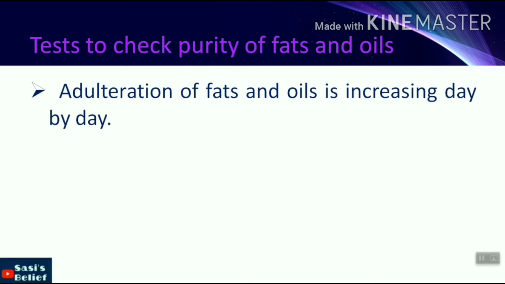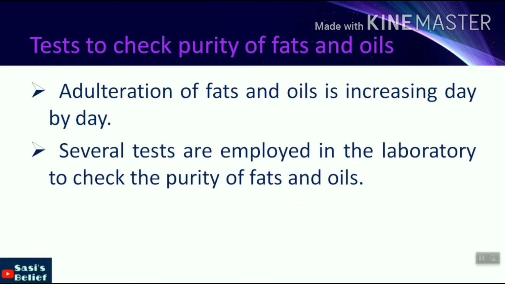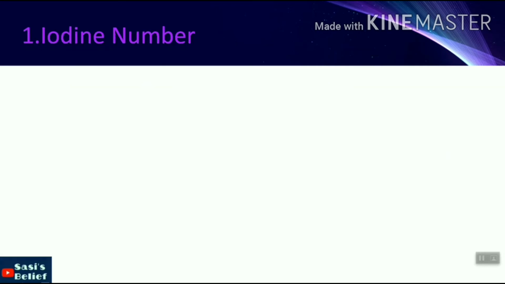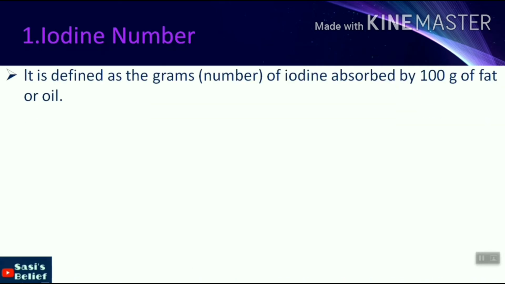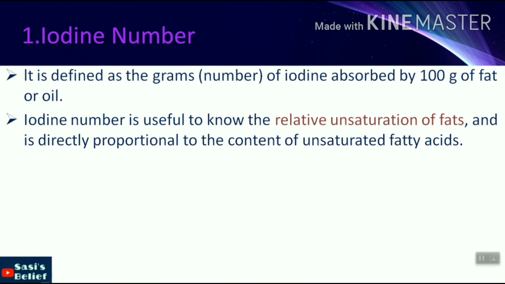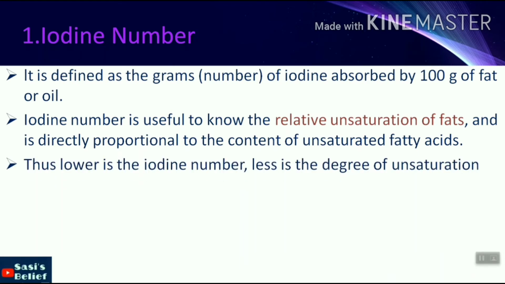Adulteration of fats and oils is increasing day by day. Several tests are applied in the laboratory to check the purity of fats and oils. Some of them are discussed hereafter. First one is iodine number. It is defined as the number of grams of iodine absorbed by 100 grams of fat or oil. Iodine number is useful to know the relative unsaturation of fats and is directly proportional to the content of unsaturated fatty acids. Thus, the lower the iodine number, the lesser the degree of unsaturation.